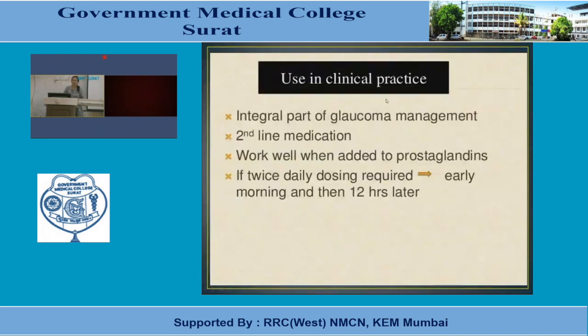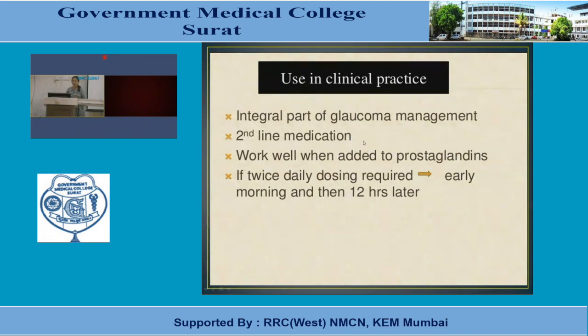Use in clinical practice, that means what is the current scenario or status of beta blockers. Integral part of glaucoma management, but second line medications. Why? Because we have seen there are so many advantages of prostaglandin analogs, and that's why they are first line.